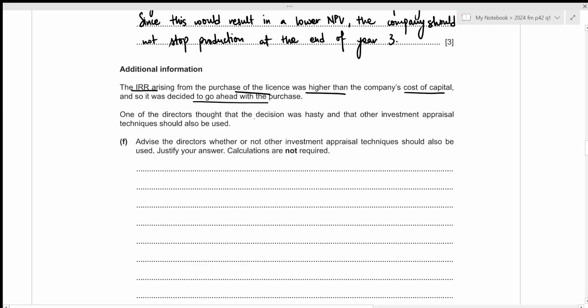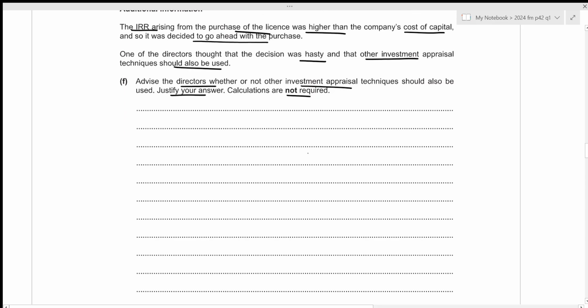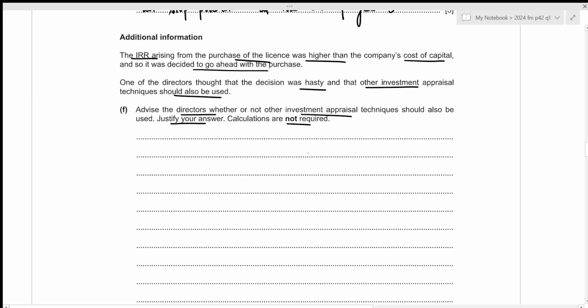One of the directors thought that the decision was hasty and other investment appraisal techniques should also be used. We now need to advise the directors whether or not other investment appraisal techniques should also be used. We need to justify our answer, and the calculations are not required. Okay, this is of 6 marks, so we need to have at least 5 different comments. The first thing we can say is that internal rate of return considers the time value of money.